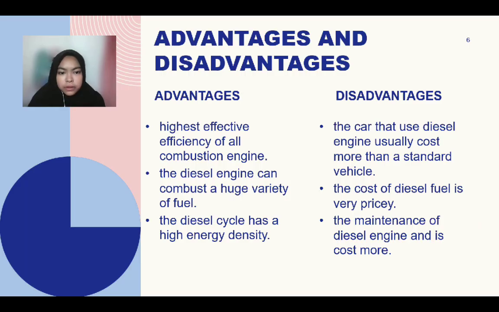The advantages of this cycle: the first one is the highest effective efficiency of all combustion engines. The second one is the diesel engine can combust a huge variety of fuel. For the disadvantages, firstly, cars that use a diesel engine usually cost more than a standard vehicle. And the second one is the cost of diesel fuel is very pricey.